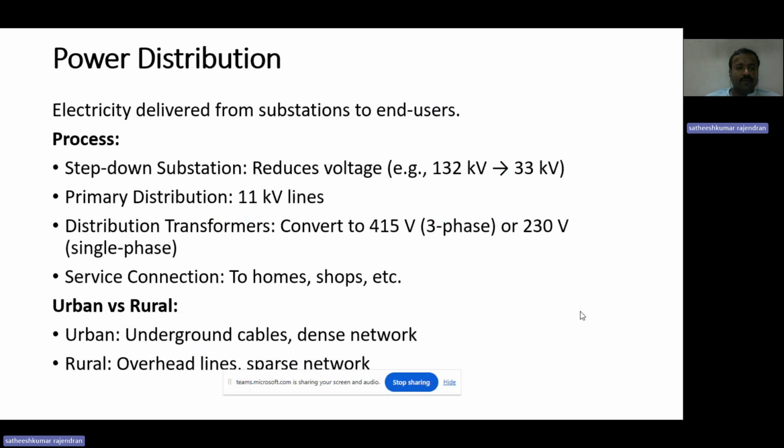And then how we distribute this power in urban and rural areas. In urban areas, we use underground cables due to the dense network. In rural areas, we use overhead lines and a sparse network.